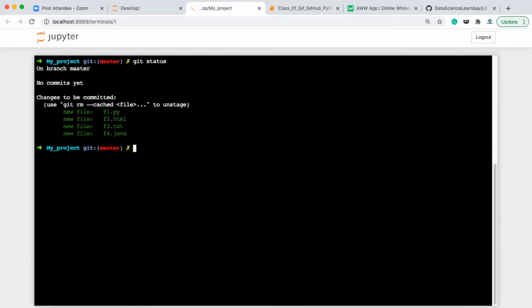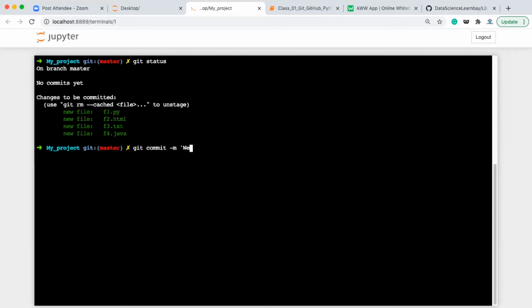Let's do one thing. Currently, if I check git status, it shows that these are the files in the staging area, and there are changes to be committed, meaning we can do the commit on these files. So if you want to do the commit, how will you do it? To do the commit, we write here git commit -m, and the message which you want to write. Hyphen m stands for message. You have to write a message. This message may be anything, you can write any message. Generally, we write a meaningful message.